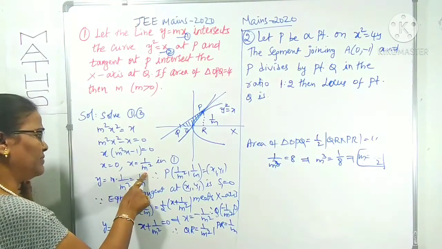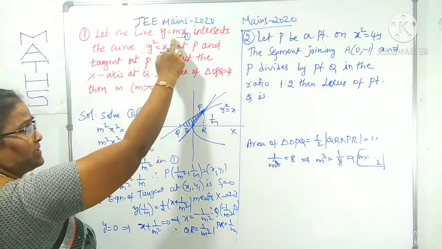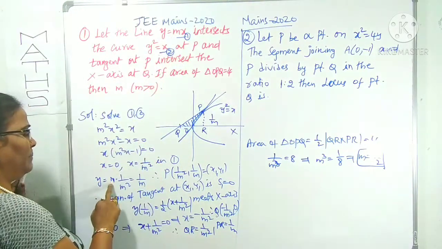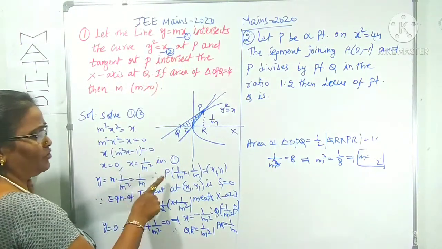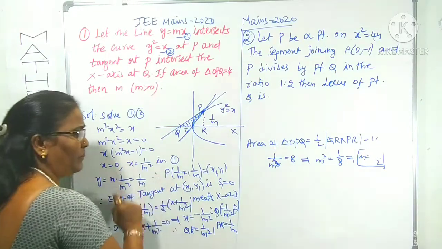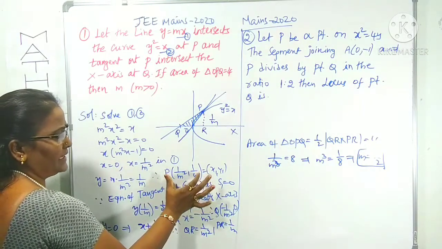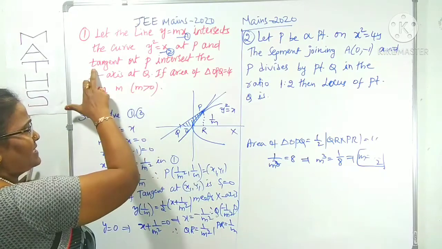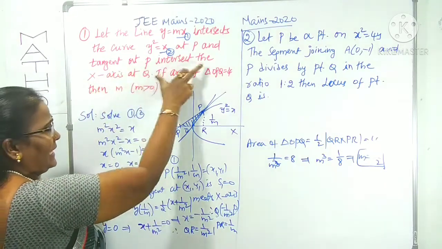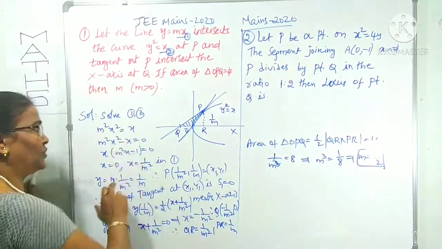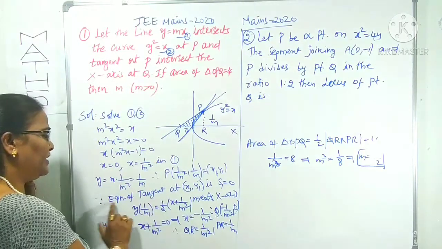The x coordinate is 1 by m square. How can you find the y coordinate? Substitute x equals this here. m into 1 by m square is 1 by m. Simply we got the P point. If you know the P point, we can find the tangent at P. What is given in the next sentence? Tangent at P intersects the x-axis at Q. To find the Q point, we find the tangent.